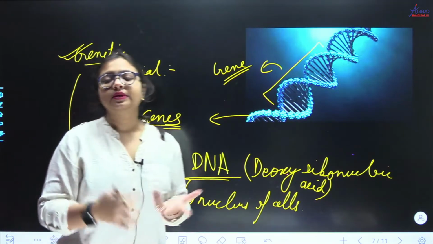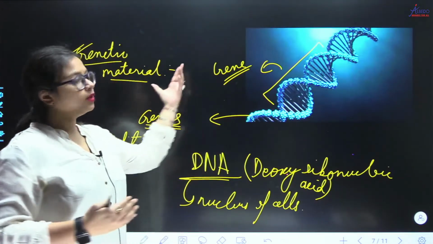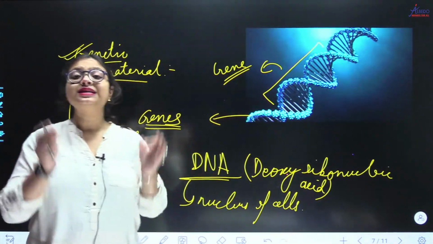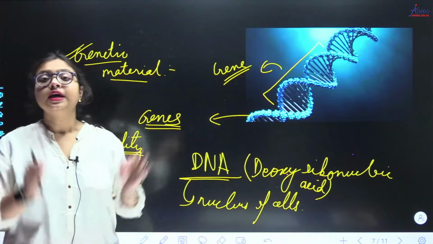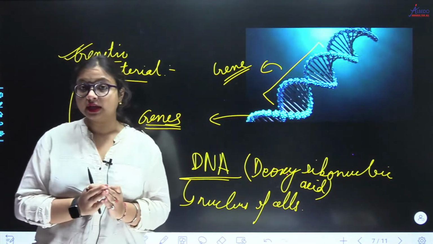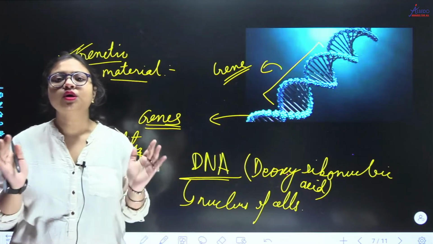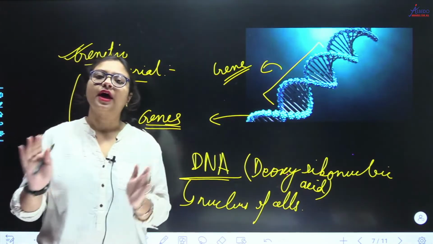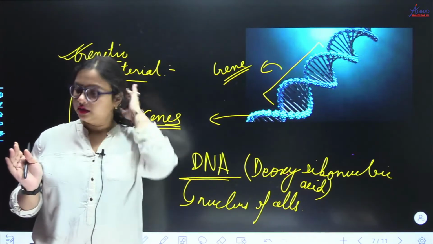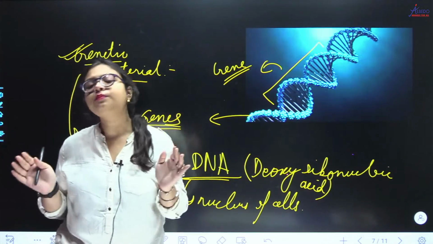ठीक है. Dominant recessive बाद में आएंगे. So what do you mean by gene? Please write down. Gene is that segment of a DNA which controls one character of an organism. I hope आपको समझ में आया.